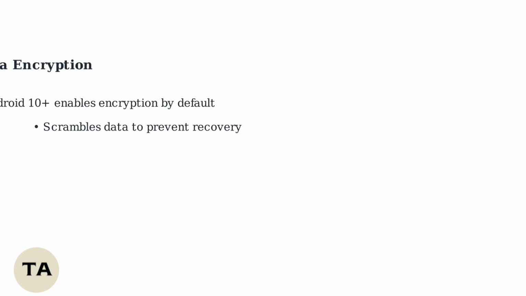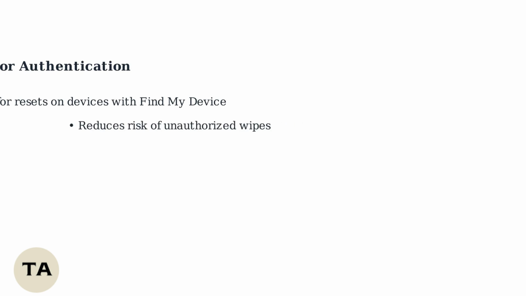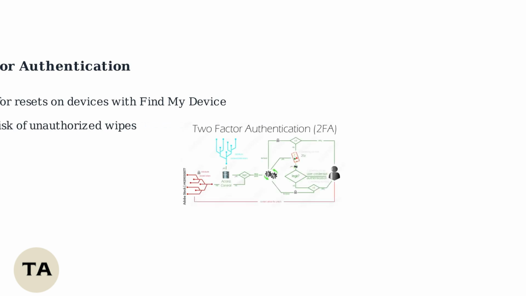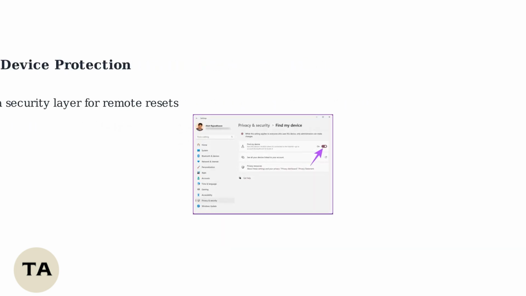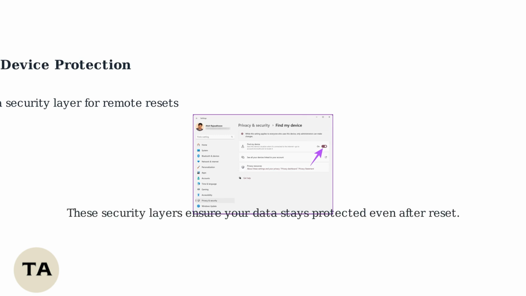Android 10 and later versions enable data encryption by default, scrambling your data to prevent unauthorized recovery. Recent updates mandate two-factor authentication for factory resets on devices with Find My Device enabled. This feature adds an extra security layer, preventing unauthorized remote factory resets. These security measures ensure that your data remains protected even after the factory reset process.